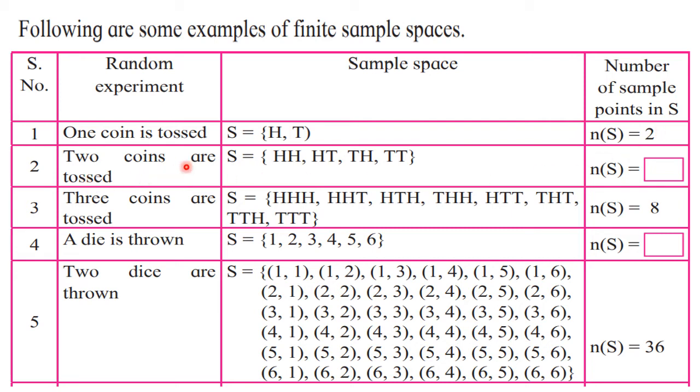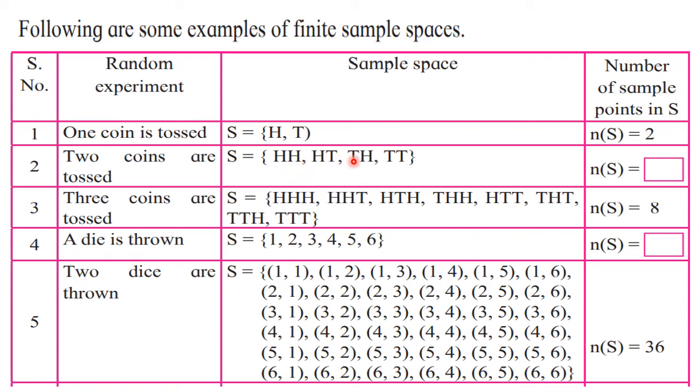Now when two coins are tossed, see, two coins are tossed. So if the first coin has head, then the second coin can have head, it can have tail also. So if the first coin has head and the second coin also has head, then the first possibility is HH. We have to write all the possibilities. That means head appears on the first coin. Then on the second coin head appears, and on the second coin tail appears in this case.